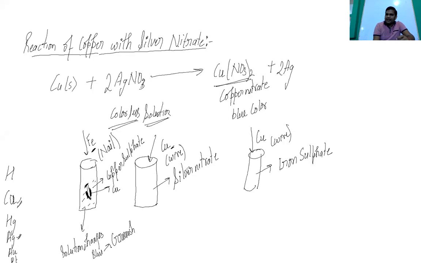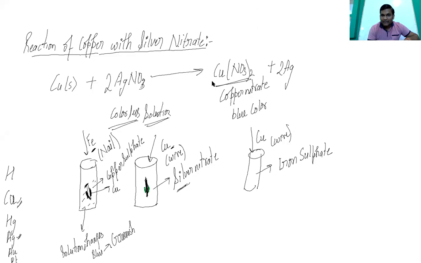What will happen in this case? If it is copper and silver nitrate, initially the solution is colorless, and it will turn into blue color. When the copper wire is there, silver will be deposited here. The silver will be deposited here.